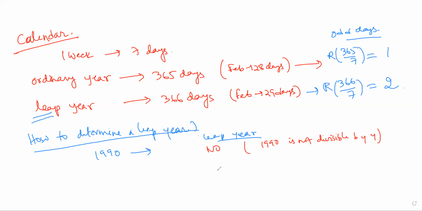That means this 1990 will comprise how many days? 365 days. Okay. So this is one more concept. To find a leap year, we have to check whether the year is divisible by 4 or not. If it is divisible by 4, that year is a leap year. If it is not, then it is not a leap year.